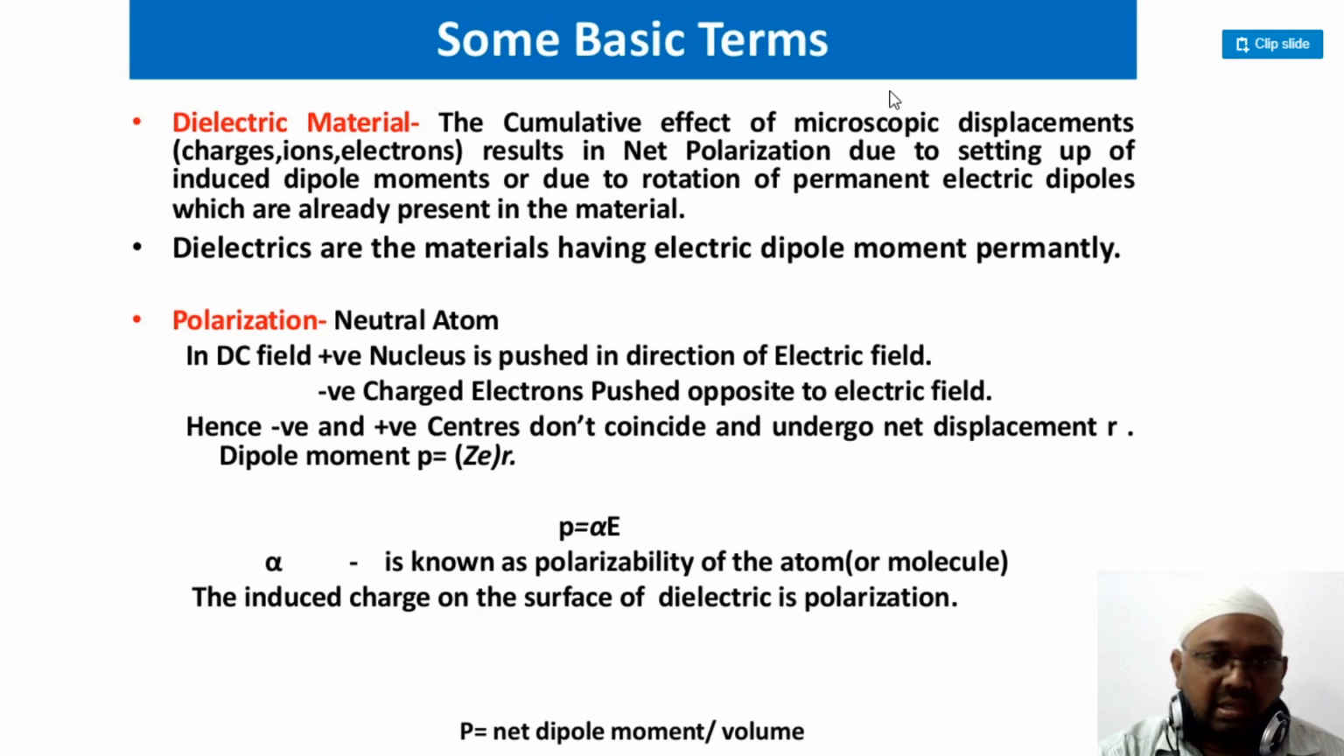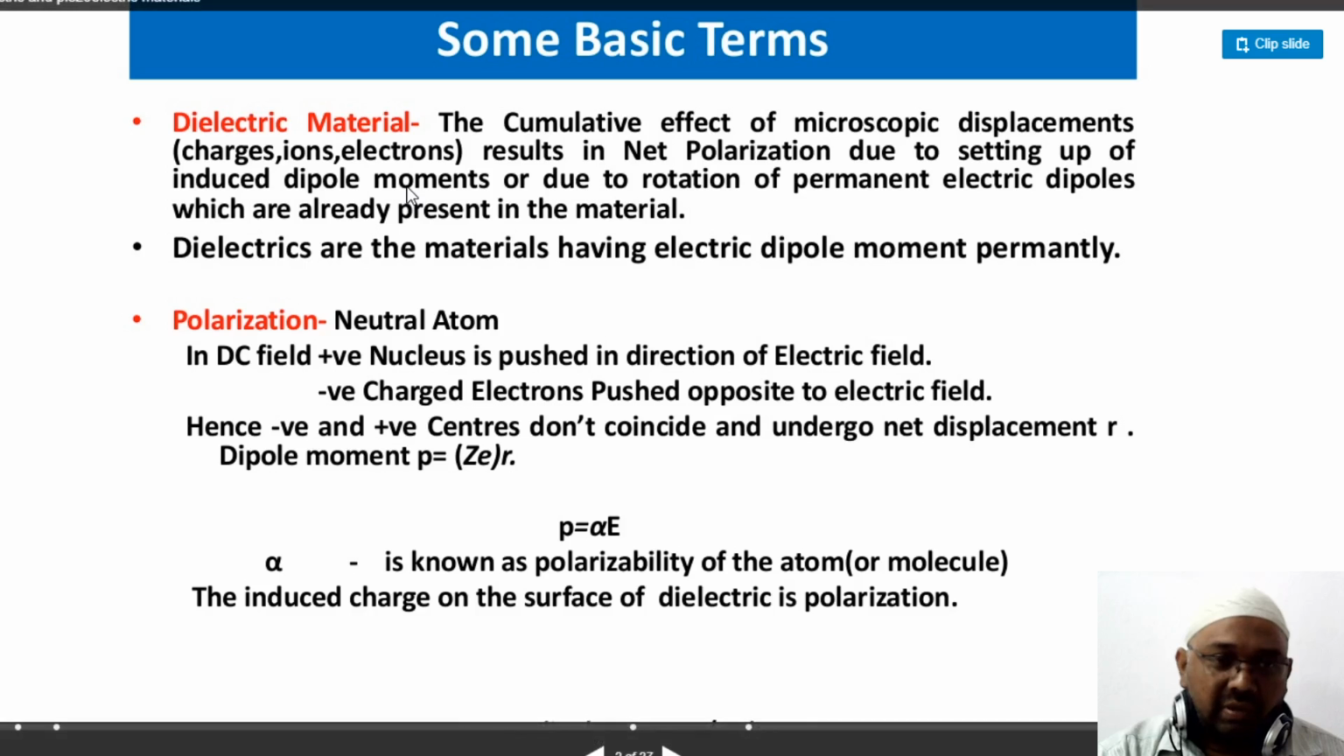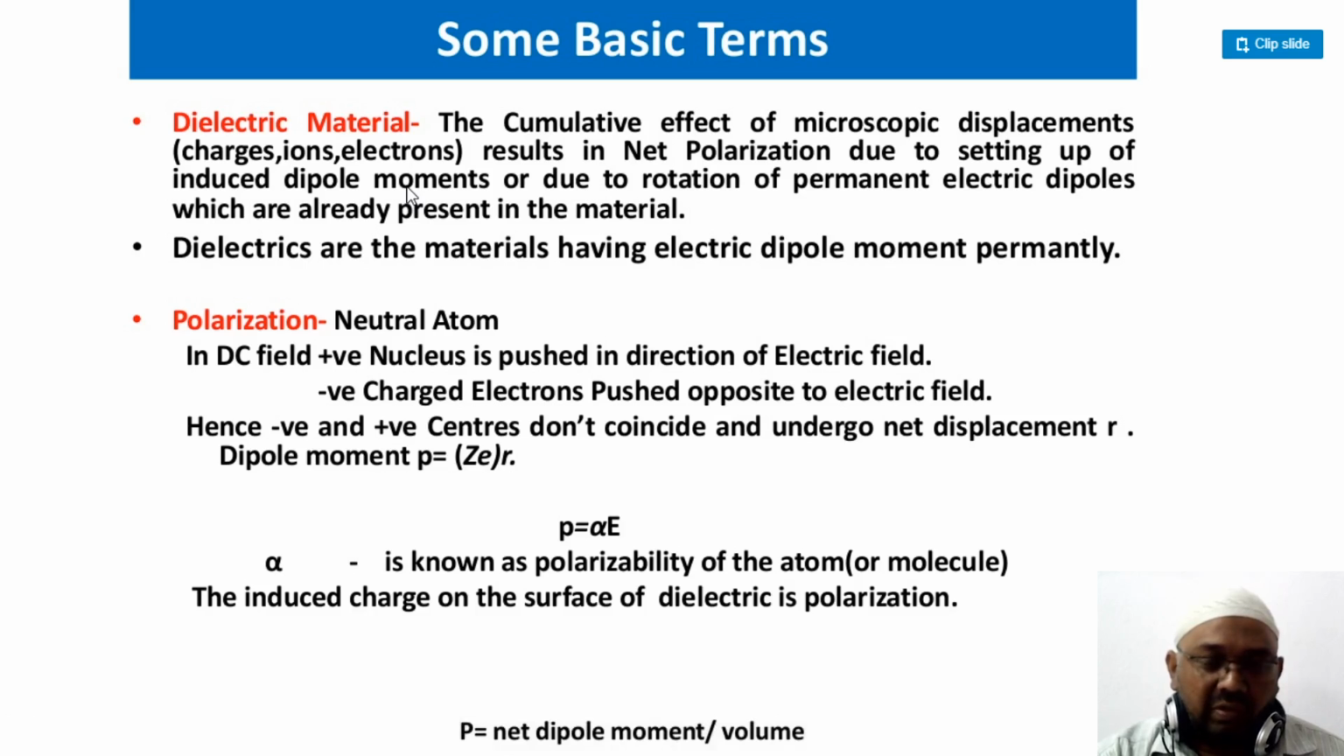So let us consider a neutral atom. When I talk about polarization in dielectrics, I will directly go for the direct DC field. So when we talk about a neutral atom, how is this polarization working out in a neutral atom? That is what we are going to learn in today's class. The neutral atom possesses a positive nucleus, and also you will have a negative electron.